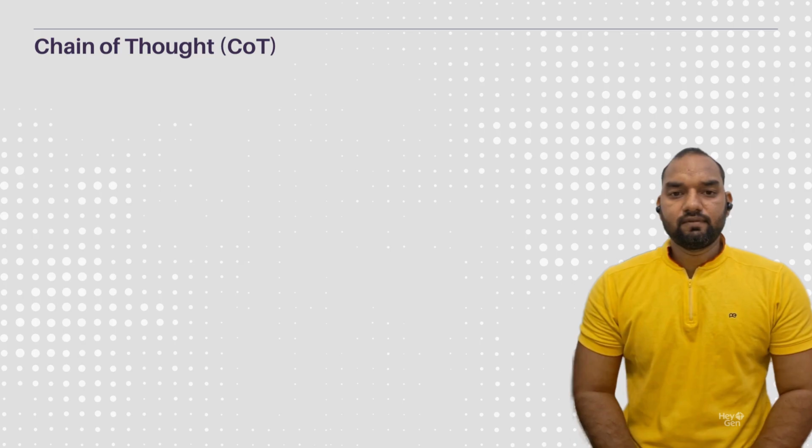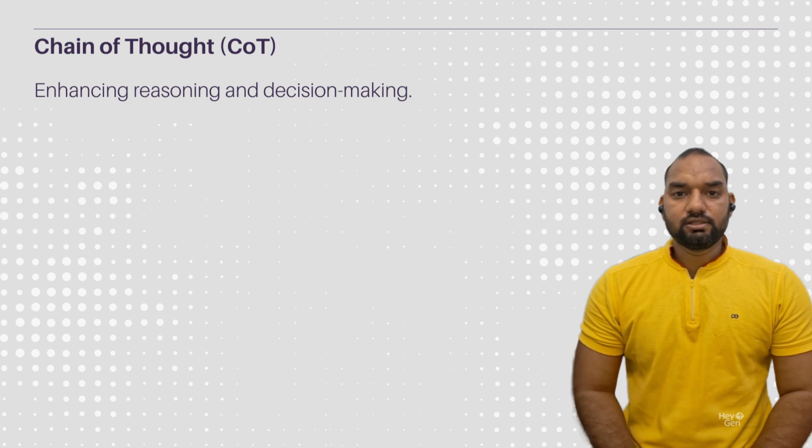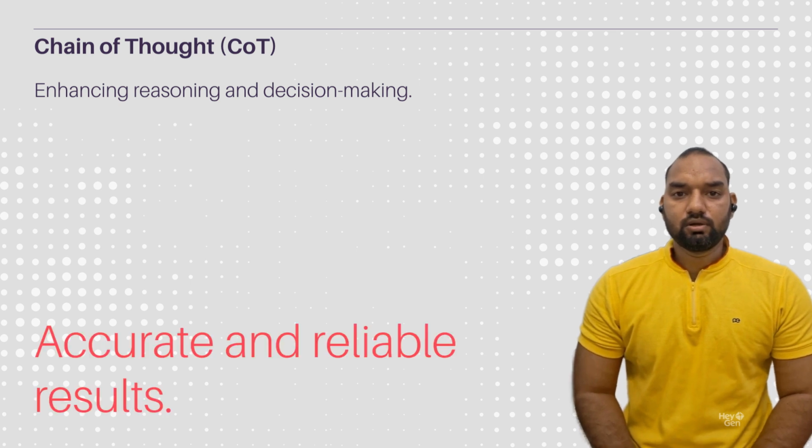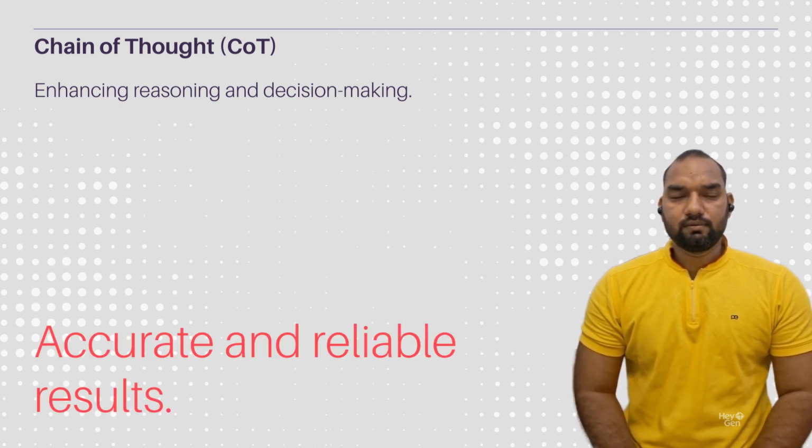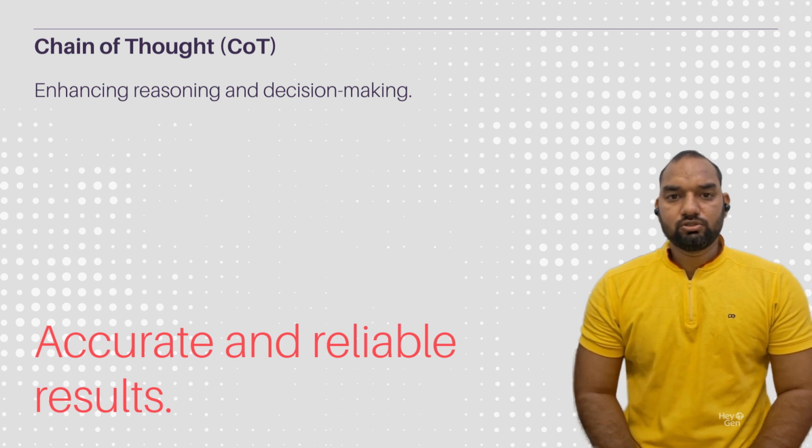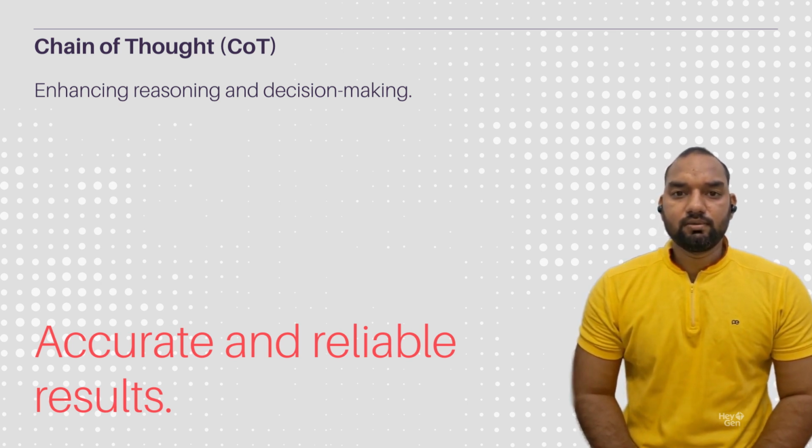ethical standards. Chain of thought prompts models to think step by step, enhancing reasoning and decision making. This method is particularly useful for debugging AI outputs, ensuring more accurate and reliable results. By guiding models through a structured thought process, chain of thought helps in refining complex problem-solving capabilities.